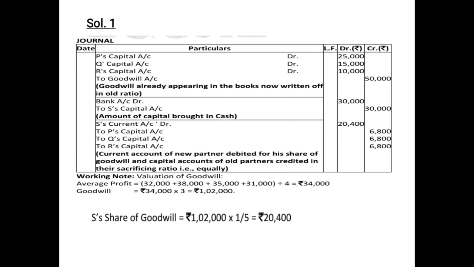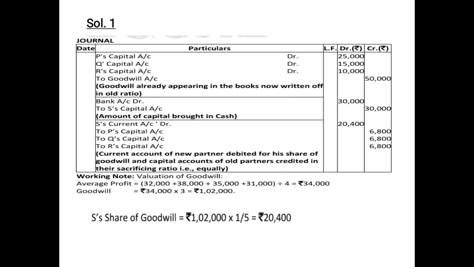Just as a reminder, we have already discussed in the previous video that irrespective of the capital method which is followed, in case of capital transfer entry, we need to pass it through the current account of the new partner, to the sacrificing partners in the sacrificing ratio.